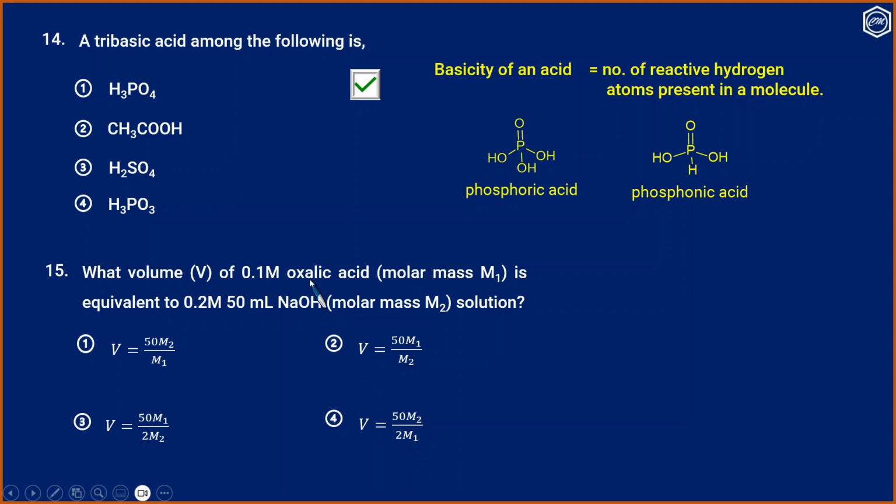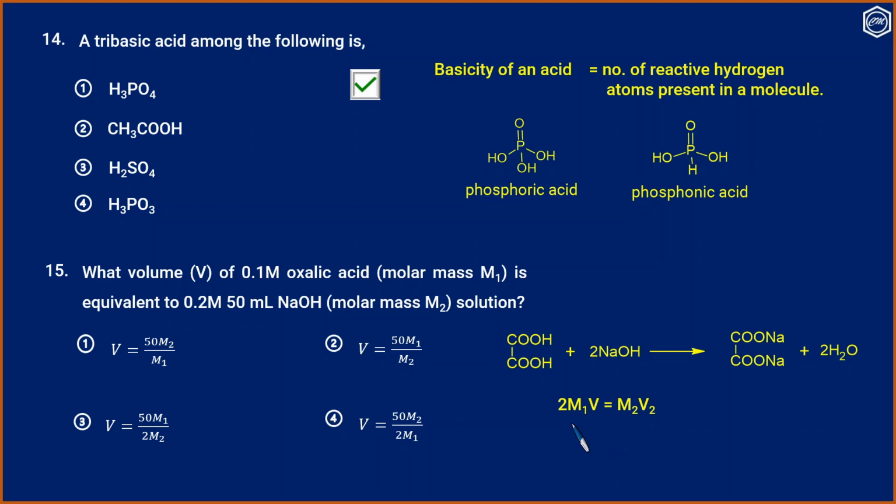We know oxalic acid is a dibasic acid, but the acidity of NaOH is 1. So this is the reaction between oxalic acid and sodium hydroxide. Sodium oxalate is formed.